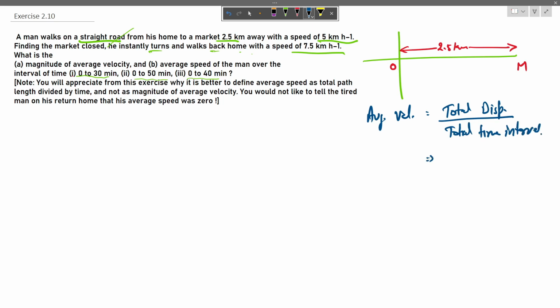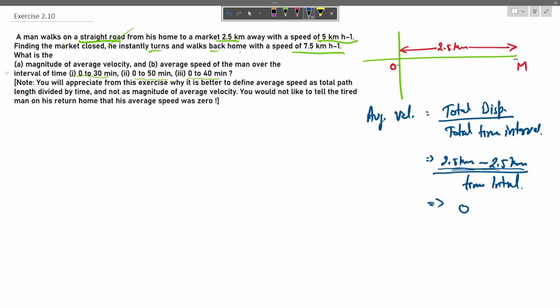Here we see that when the man goes from home to market, he displaces by 2.5 kilometers, but when he returns from market to his home, he travels in the negative direction exactly the same amount, that is minus 2.5 kilometers, in some time interval. Now the net displacement is going to be 0, that is why average velocity is going to be 0.